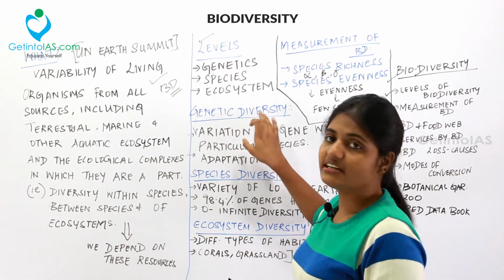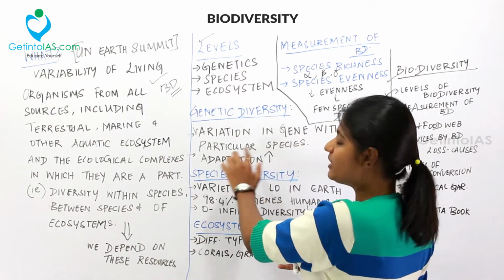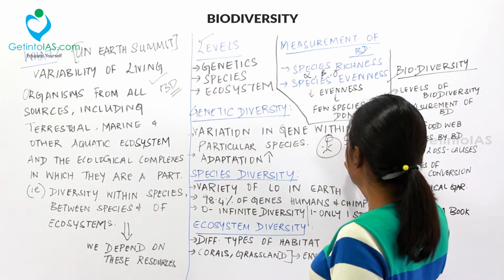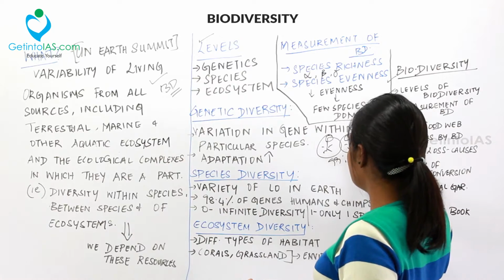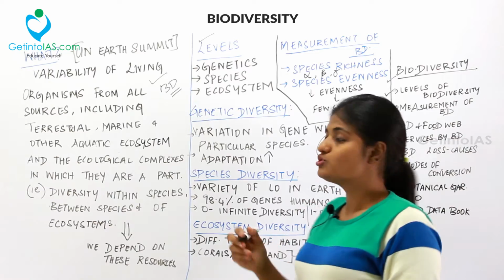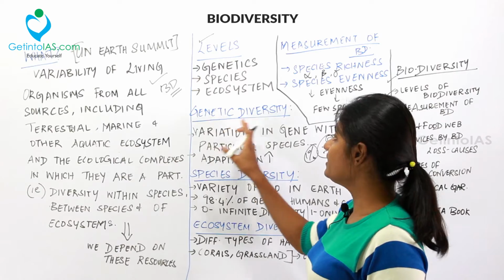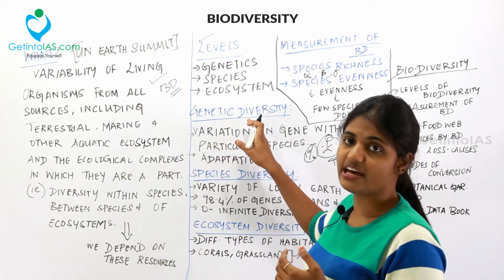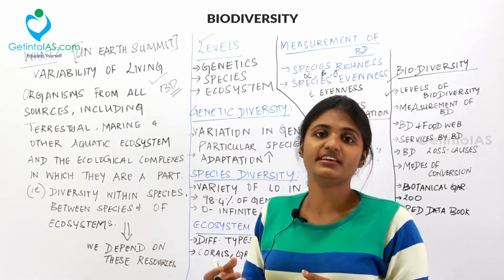So what is genetic diversity? Genetic diversity is the variation in genes within a particular species. If there are humans, Homo sapiens, we'll have different kinds of genes. That is, 99% of our genes will be the same, but the remaining 1% of our genes will vary. That 1% is taken into account, and that is called genetic diversity. The adaptation level is very high in genetic diversity. That is, they'll get adapted to different kinds of environment very easily.